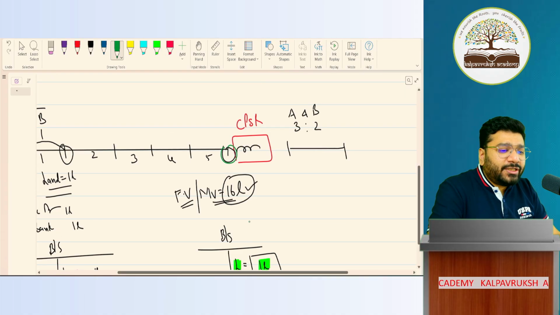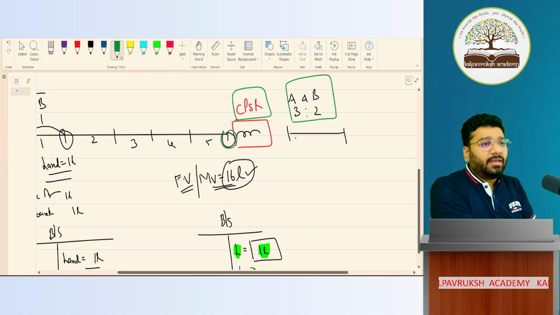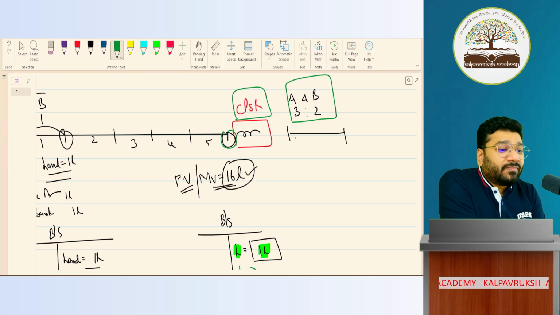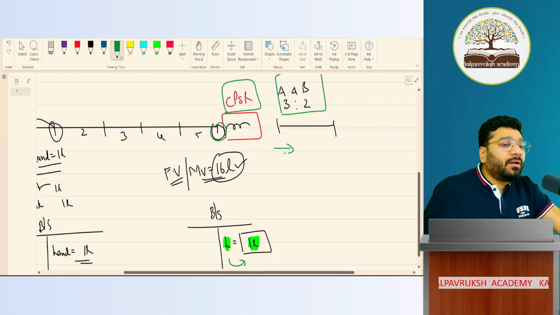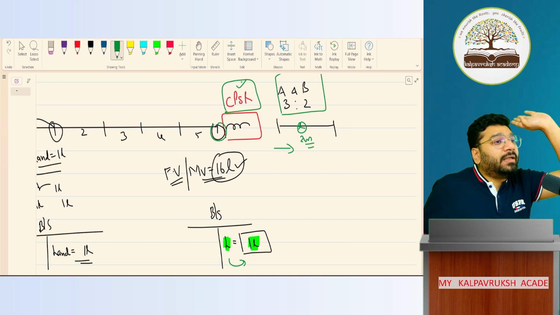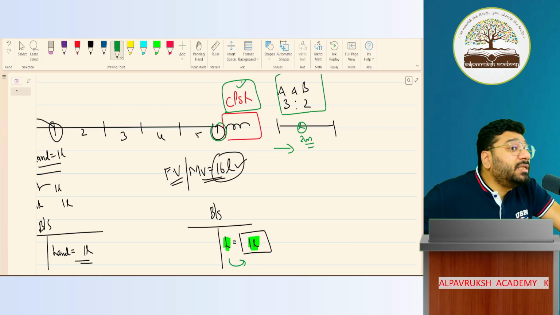Okay. Now imagine change in profit sharing ratio is happening and the new ratio is 3:2. However, A and B forgot to revalue the asset. They didn't do revaluation, which means without revaluation, they continued the business. 2 months over. Between A and B, a fight erupted. They started fighting. So now they have decided to shut down the business, close the business, dissolve the business.